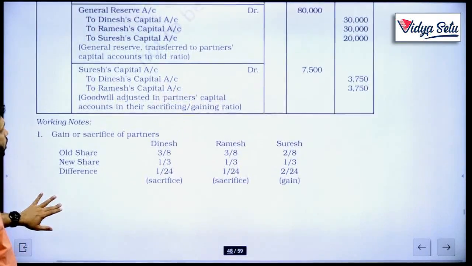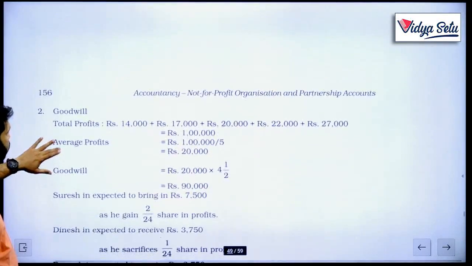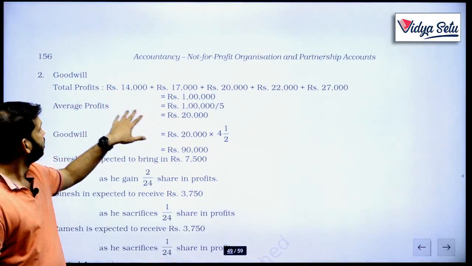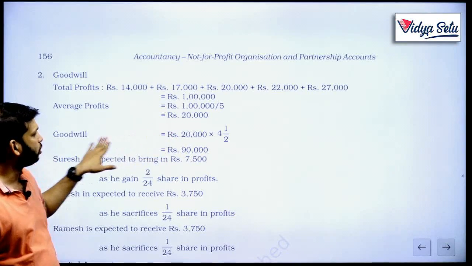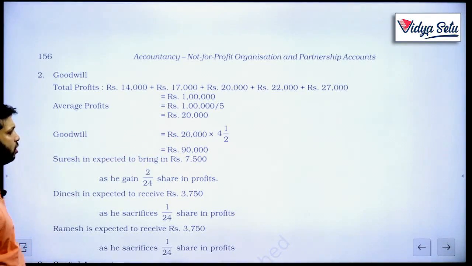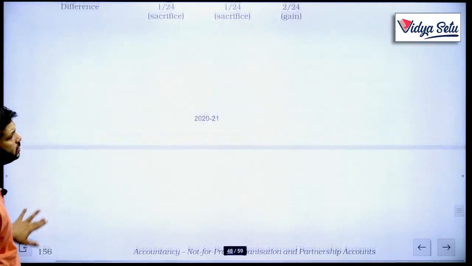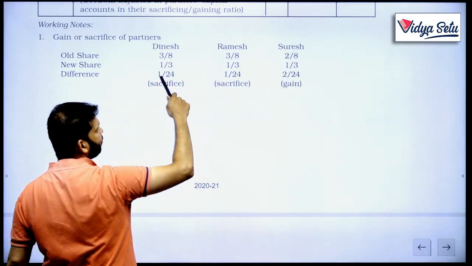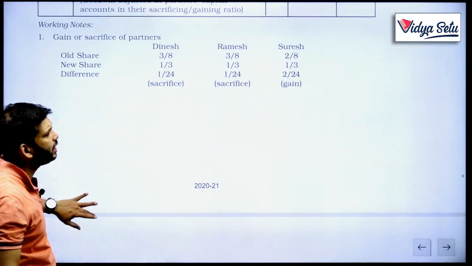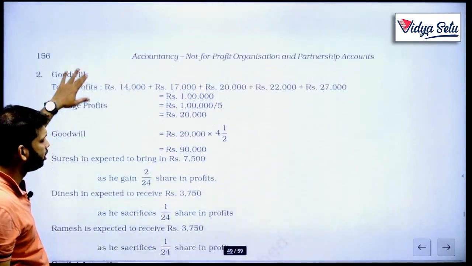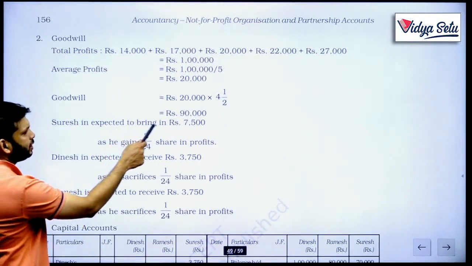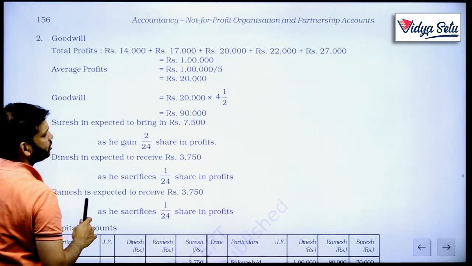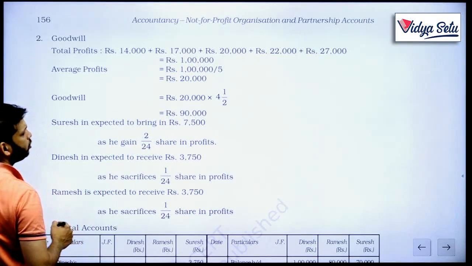Okay, so now let's calculate goodwill. Average profit 20,000 multiplied by 4.5, that is 90,000. Now, how much is he gaining? 2 upon 24, and how much are they sacrificing? 1 upon 24 and 1 upon 24. That is the exact amount that they will get. Okay, so Suresh is expected to bring in 7,500 as he gains 2 upon 24.